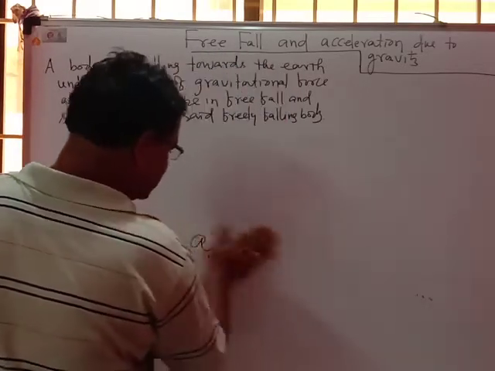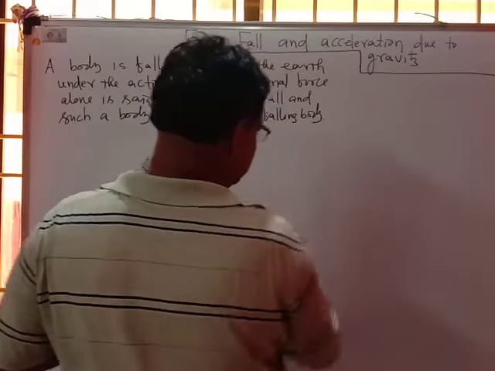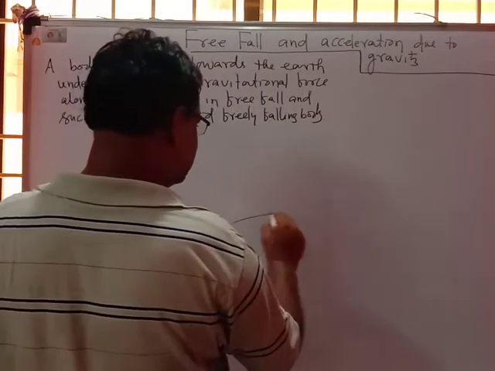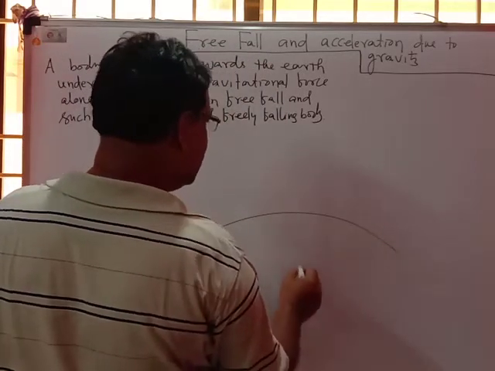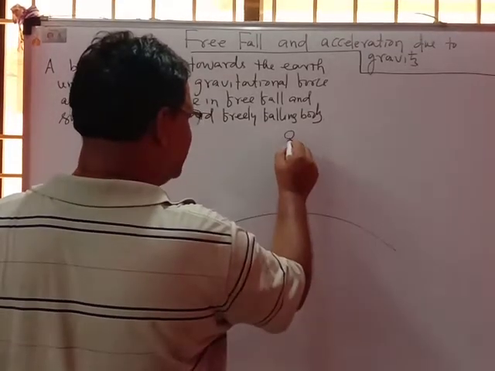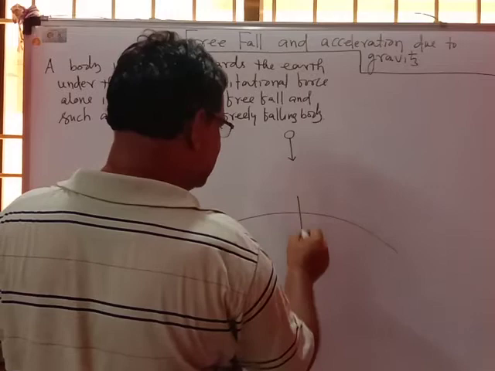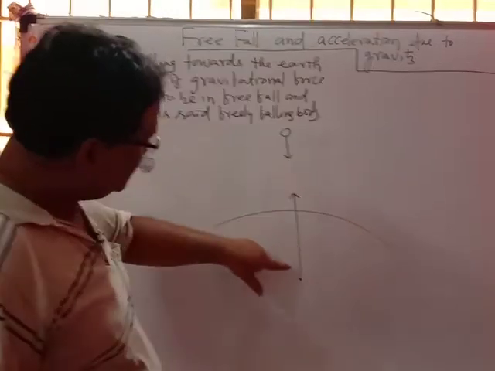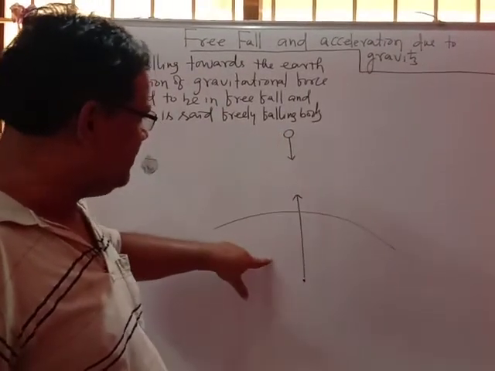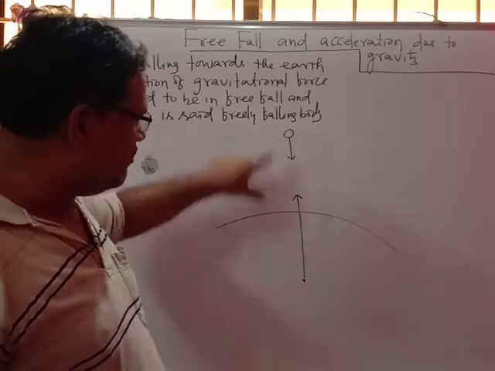Suppose if you talk about the earth, earth is like that, with its center here, and the object is falling freely here, because the force of attraction between the earth and the object takes place. Earth is pulling this body downward and the body is pulling the earth upward.